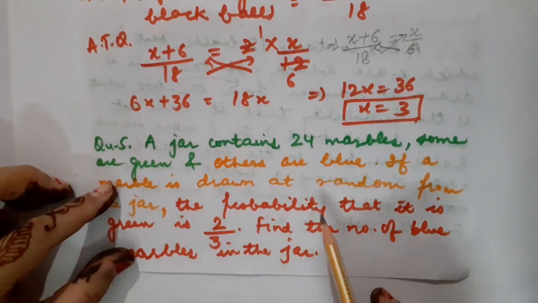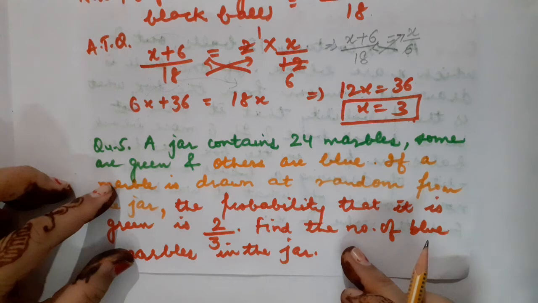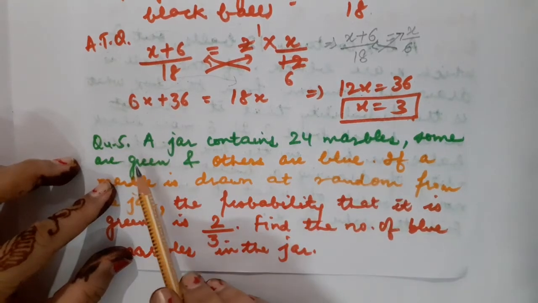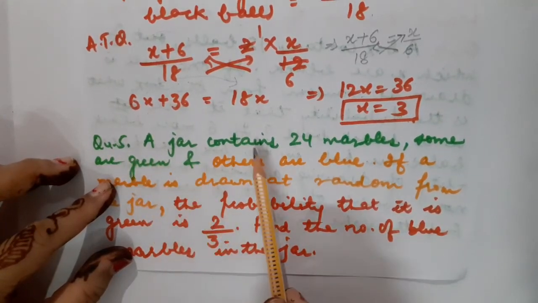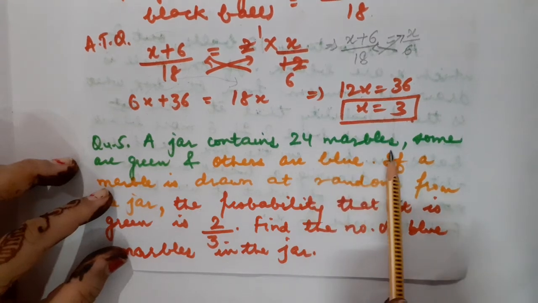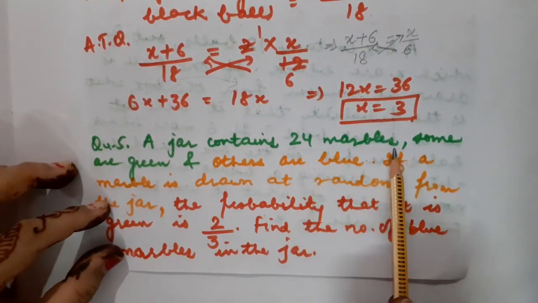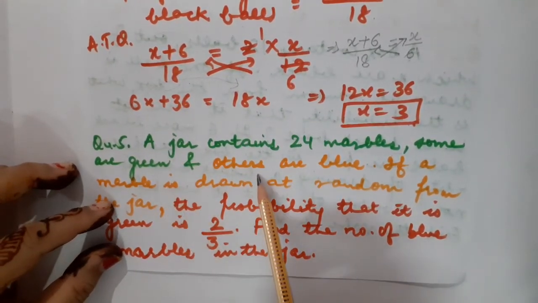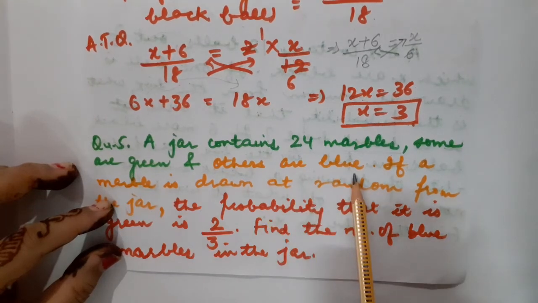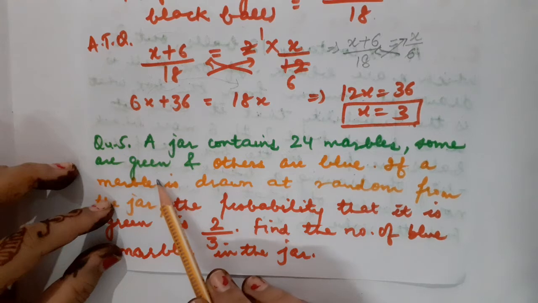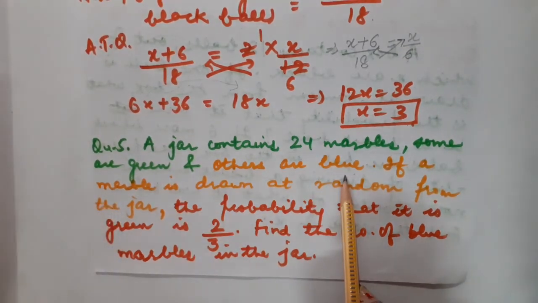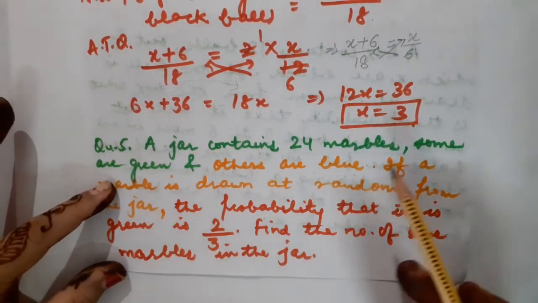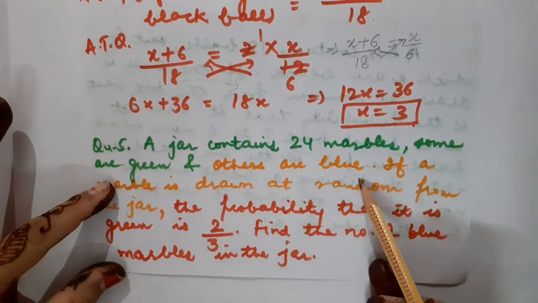Now children, this is the last HOTS, or I should say the last question of this chapter from NCERT. Fine. So please be alert. Question number 5. A jar contains 24 marbles. How many marbles are contained by the jar? 24. Some are green in color and the others are blue in color. Out of these 24 marbles, some are green, some are blue, but we do not know the number of blue as well as green marbles. According to this question, it is clear that some are green and others are blue.